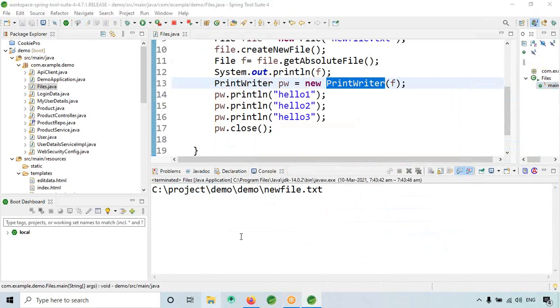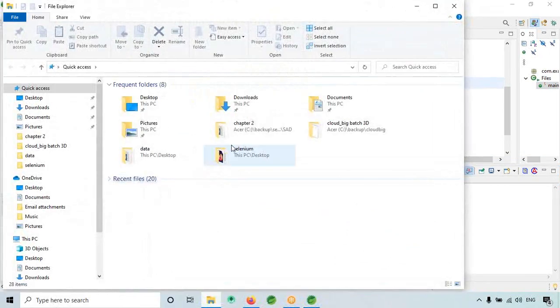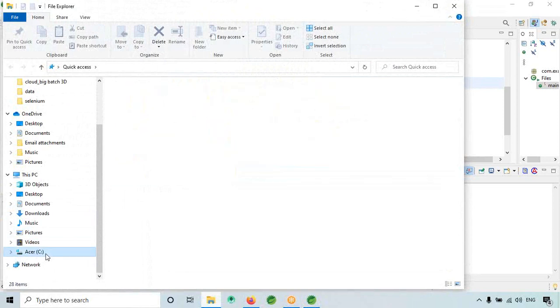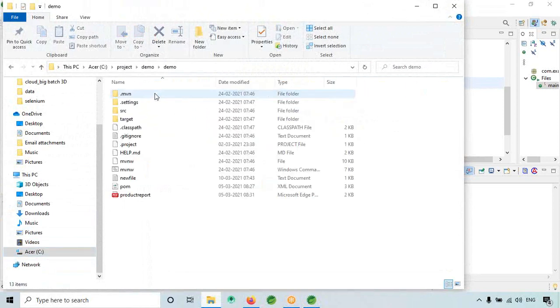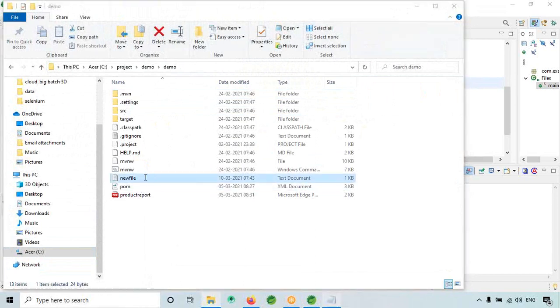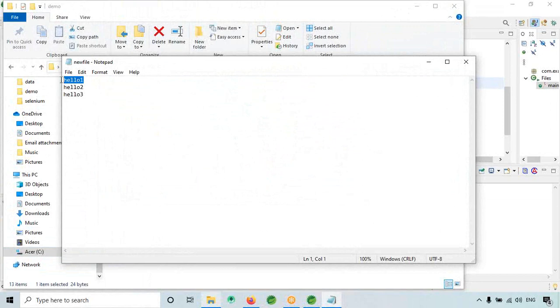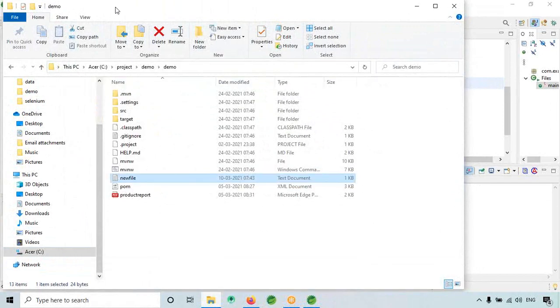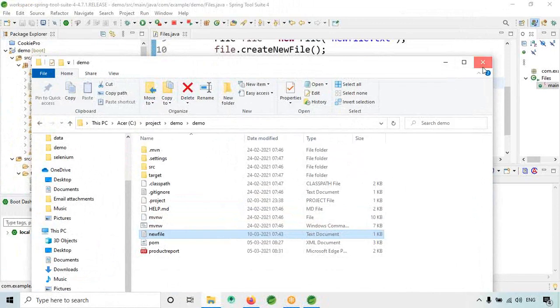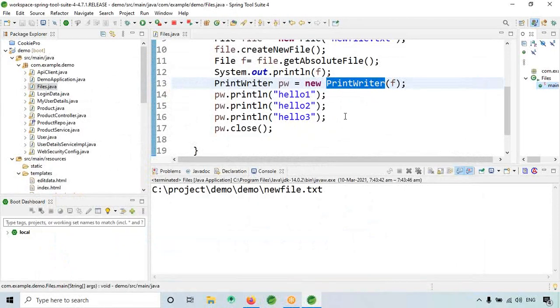now go to the C drive, project, inside demo. Here the new file is there. See here, when I open it, hello1, hello2, hello3 is coming. Okay, so this is working.